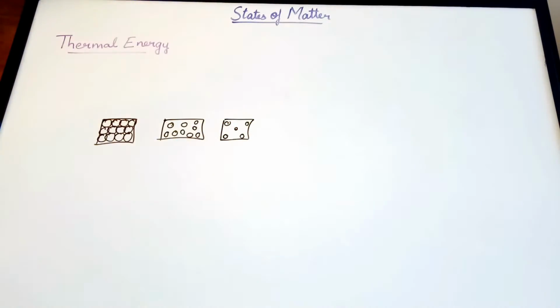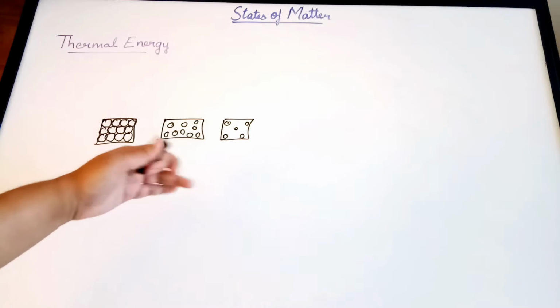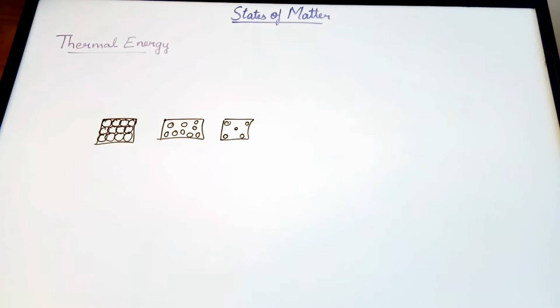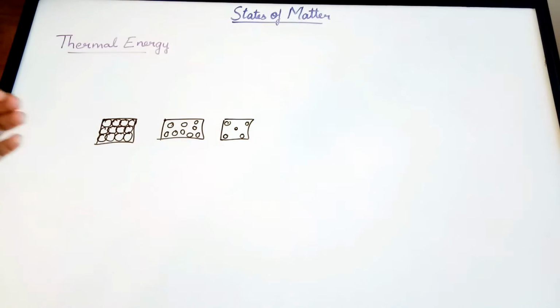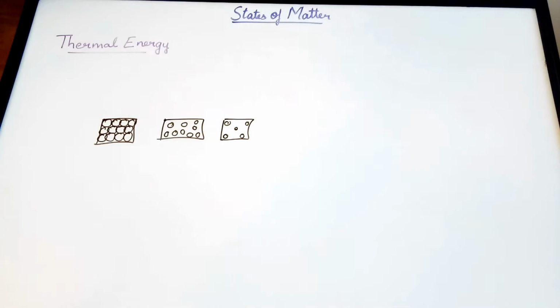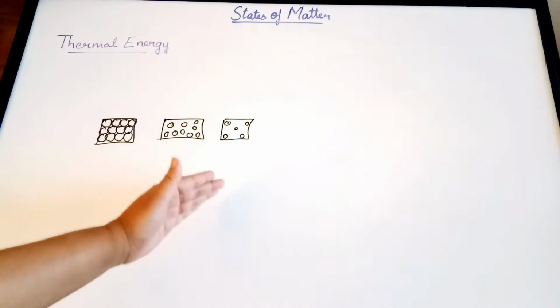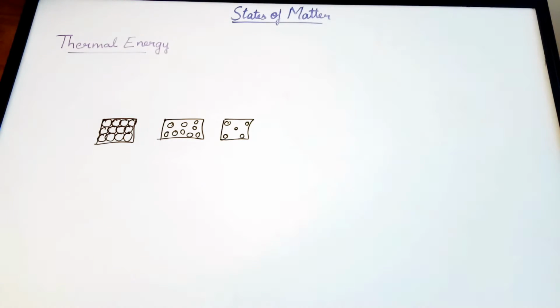Now these molecules are in constant motion, but in gases they will move freely. In liquids, to an extent, there'll be free motion, whereas in solids, they'll be so close that they don't have space to move, so they start to vibrate in the same position. So in all these three states, molecules do have some amount of motion.